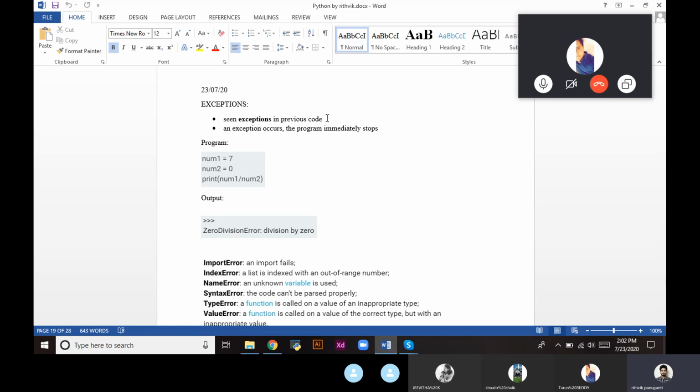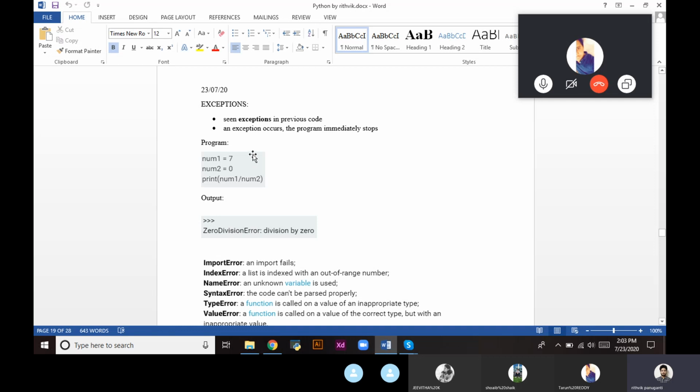In the C language, exceptions are also raised, but there is no particular way to handle them. Only the coders have to re-refer to the code and remove the exceptions. There is no way to handle exceptions in C, whereas in Python and Java, we can handle exceptions by using try and catch statements. We will see it in a few moments.